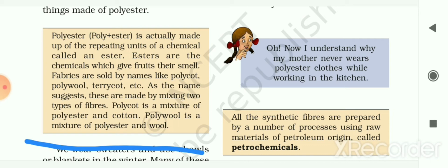Fabrics are sold by names like polycot, polywool, terrycot, etc. The different kinds of fabrics are also sold by the names polycot, polywool and terrycot. And as the name suggests, they are made by mixing two types of fiber. See the example: polycot is the mixture of poly, that means polyester, and cot, that means cotton. So it is the mixture of polyester and cotton. Likewise, polywool is the mixture of polyester and wool.